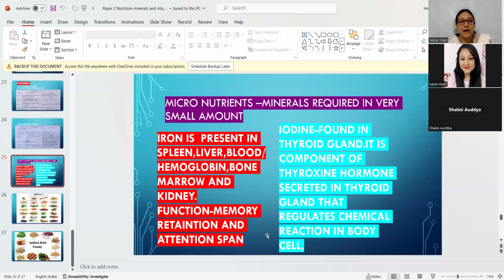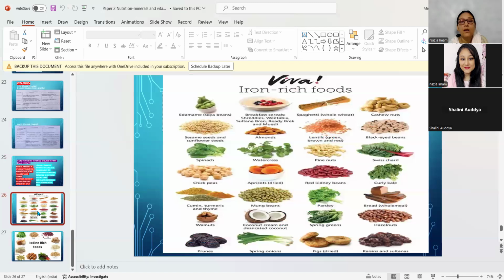What was the chemical reaction that I had explained to you? Intracellular and extracellular things: sodium goes through the passage, and potassium is on the inner side in plasma, and sodium is on the outer side of the membrane, like that. That function iodine helps to regulate. Now these are rich foods in iodine: edamame, with all protein intake given over there, chickpea, edamame, and this.